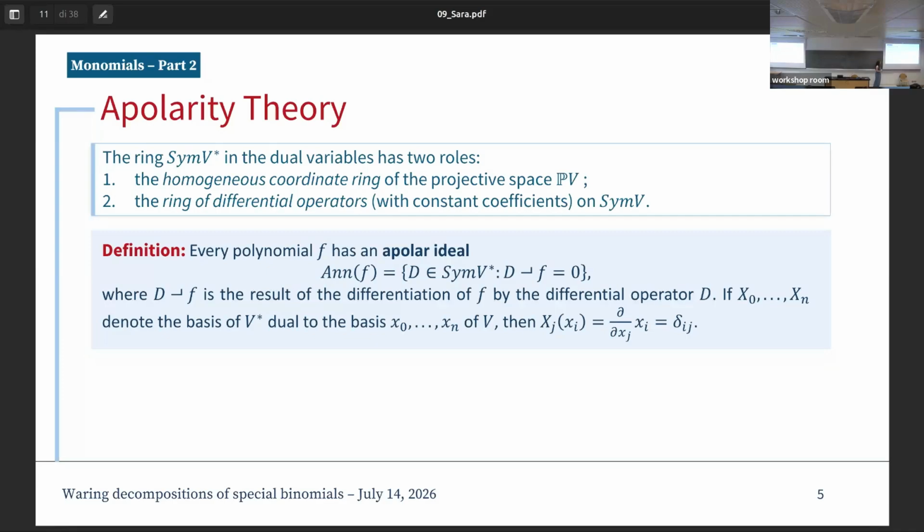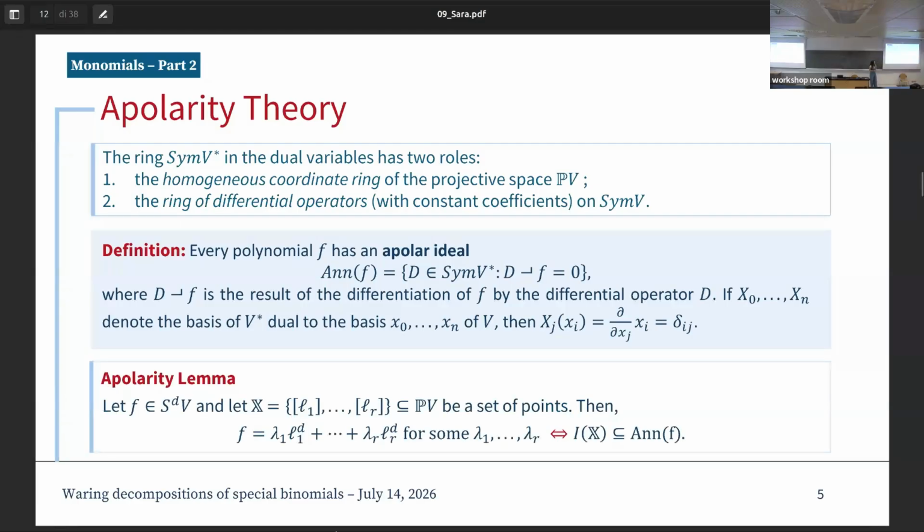And then it holds that, for instance, Xj of xi is the Kronecker delta of ji. Okay? And this is the basic tool that we use, which is the apolarity lemma.